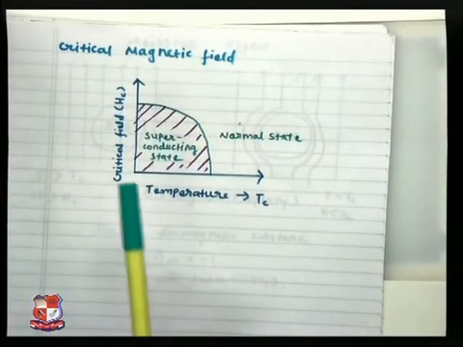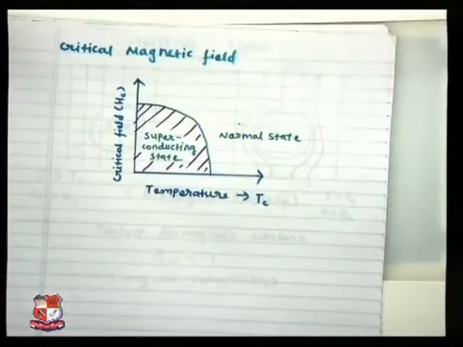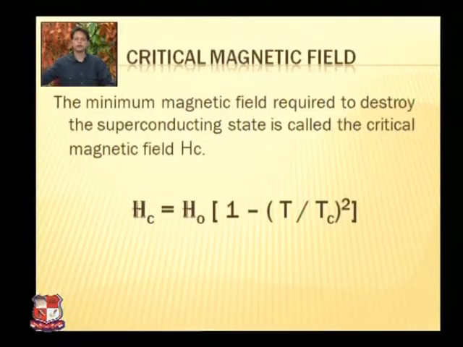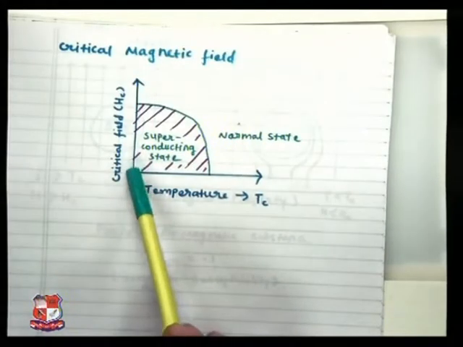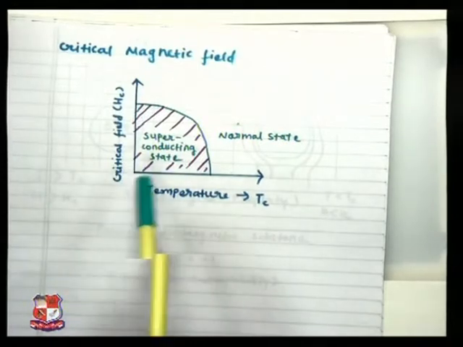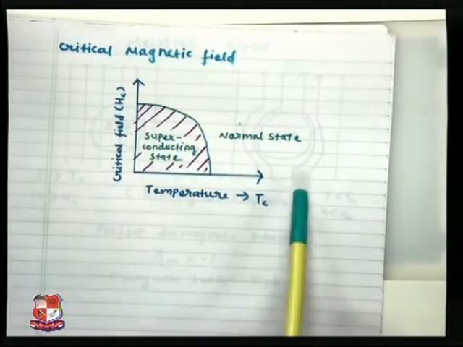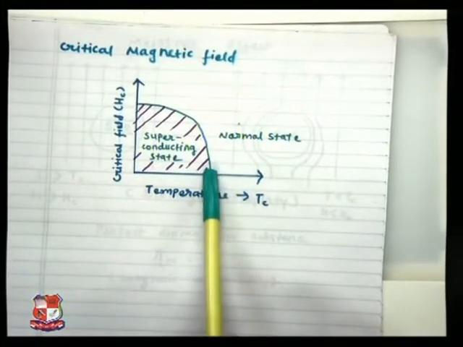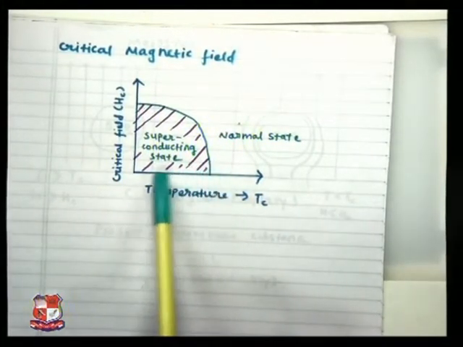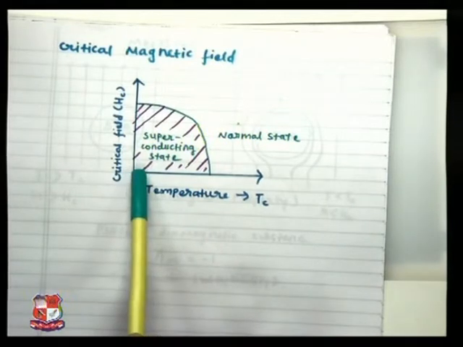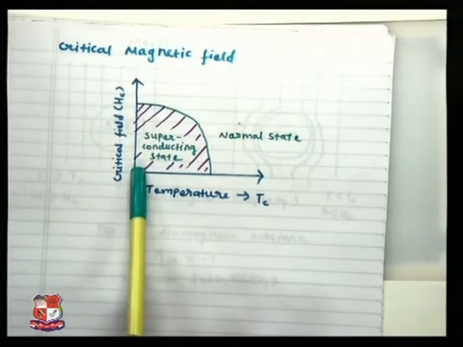Here, the critical magnetic field is on the y-axis as well as temperature is on the x-axis. Here, this is the limit of critical temperature.